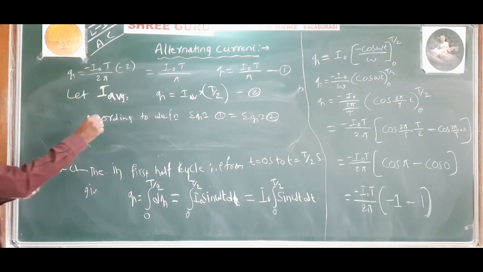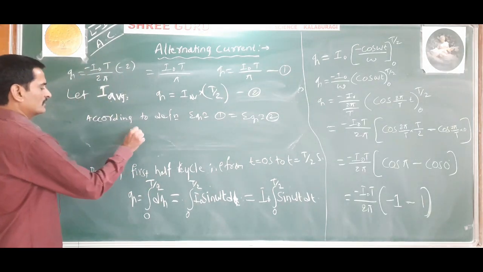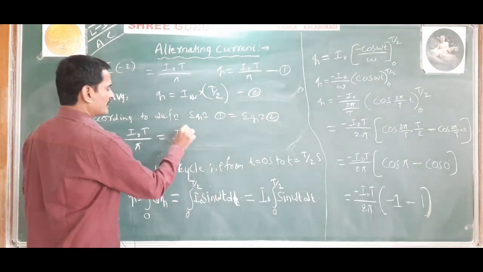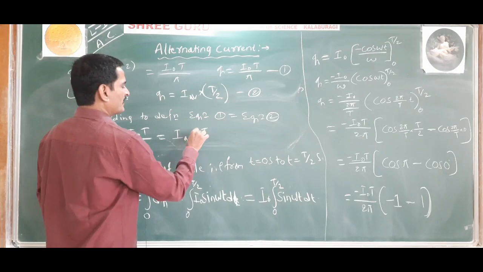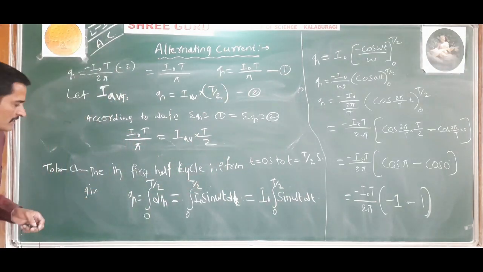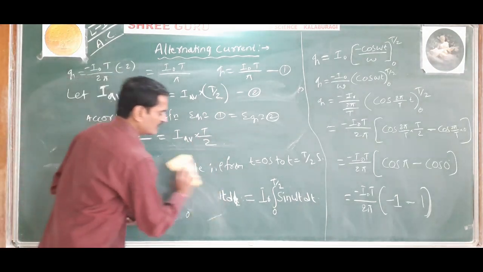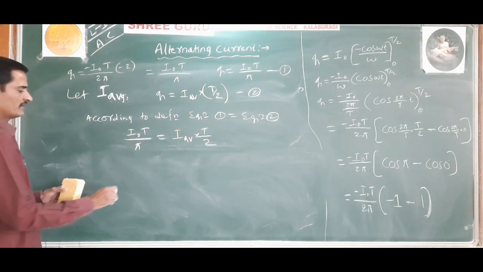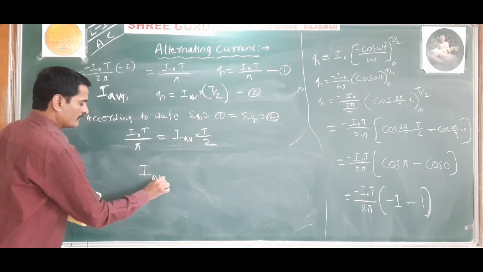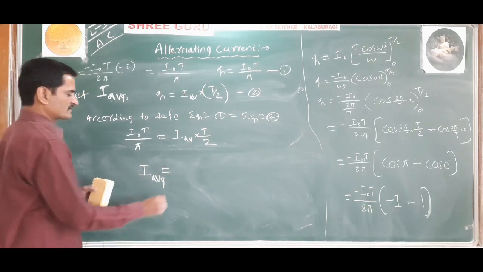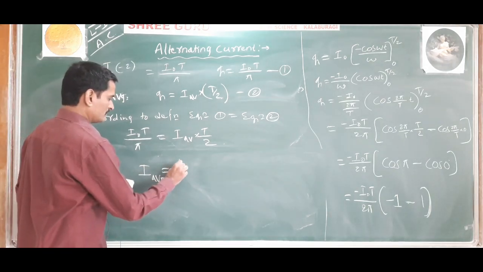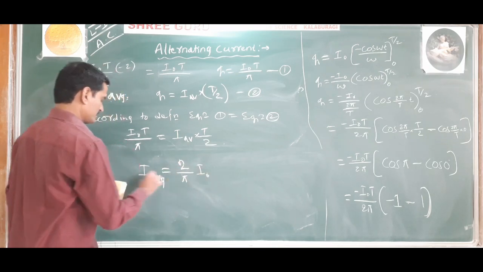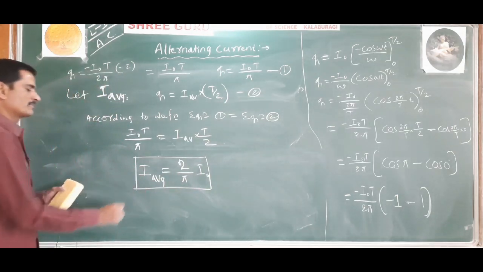So you can write I naught T divided by pi is equal to IAV into T by 2. Now simplifying this, the T's get cancelled. So you can write IAVG is equal to 2 divided by pi into I naught.